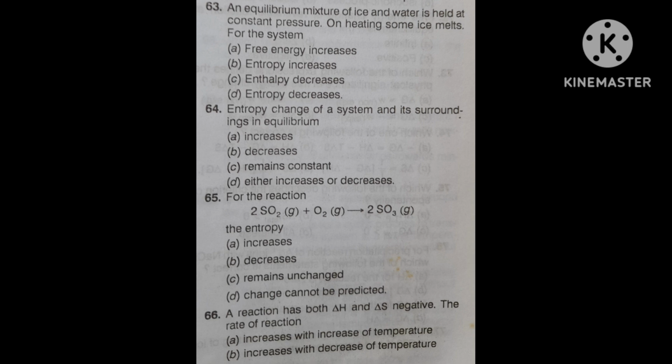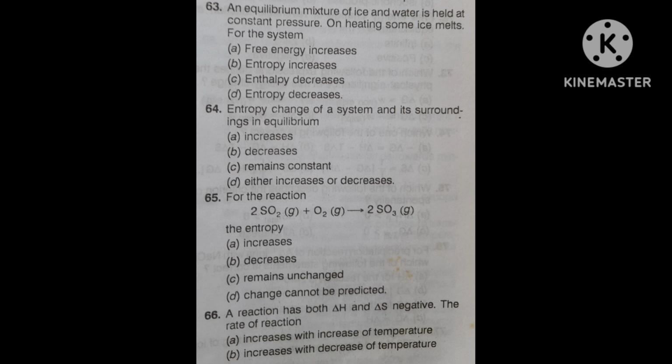Its correct answer is entropy decreases. Entropy of this reaction decreases. Why? Option B is correct. Now here you can see, 2SO2 plus O2: here 3 moles are there. And now 3 moles are giving 2SO3. 2 moles, so the number of moles is decreasing. Decreasing means these are coming back.